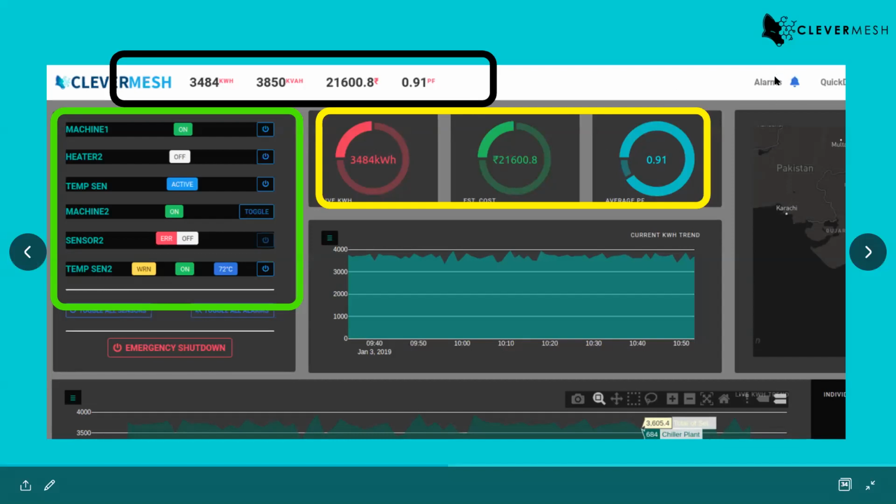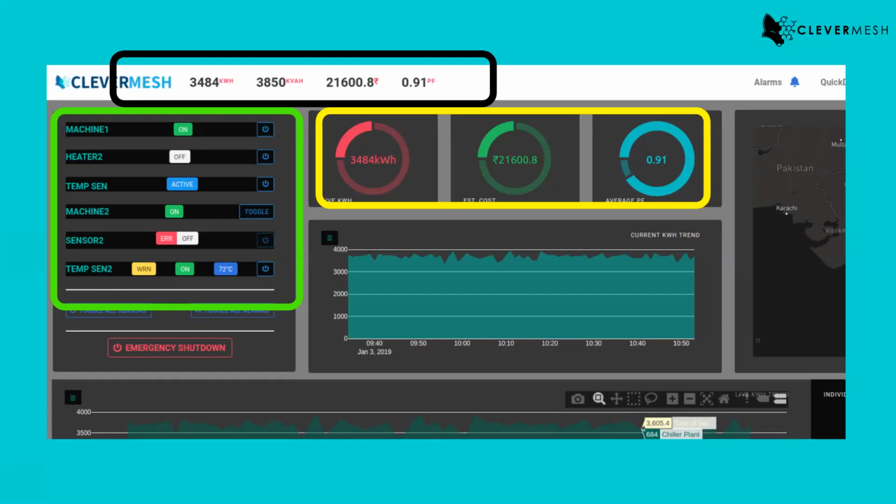Again, the alarms part. So it can identify, for example, in case of power factor, from historical data. We train our models with the help of previously collected data, and it can identify how to improve power factor, right? So it identifies in which conditions power factor's performance was best, and it can make suggestions to the owner or whoever is operating this thing, that if you do these things, your power factor will be maximum.